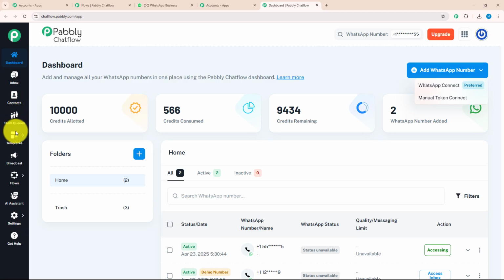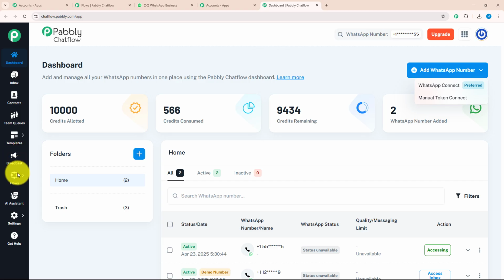After that, there is a team queue section where you can assign different tasks and chats to different team members and review their performances. After team queue, we have template, where you can create customized templates, and by creating customized templates, you can give a personalized touch to your chat. Below that, we have the broadcast section where you can send mass messages to a bulk of customers with a customized template.